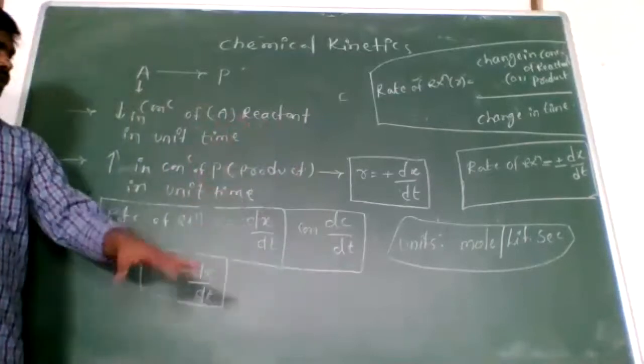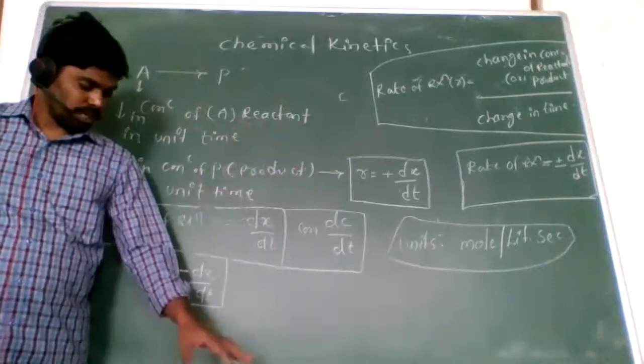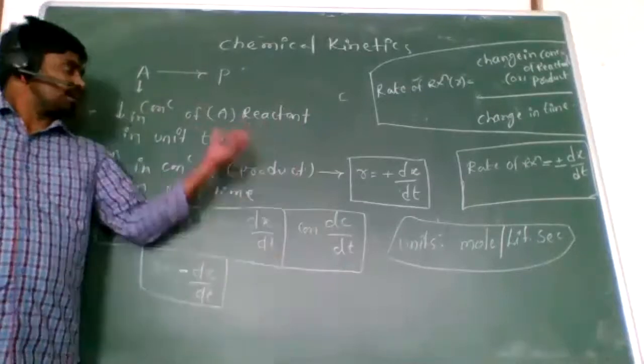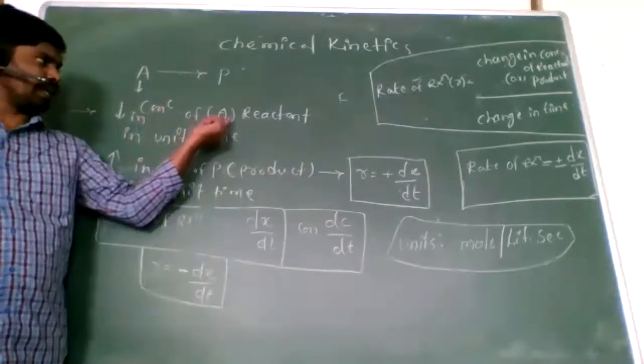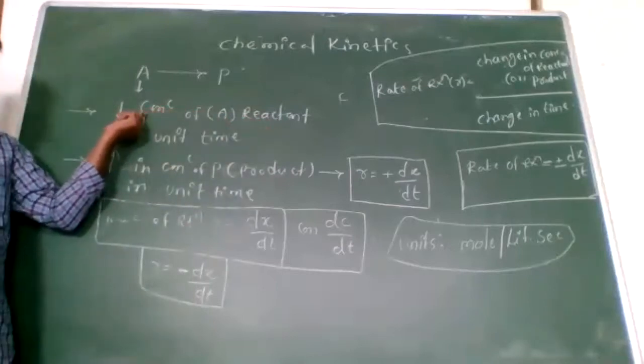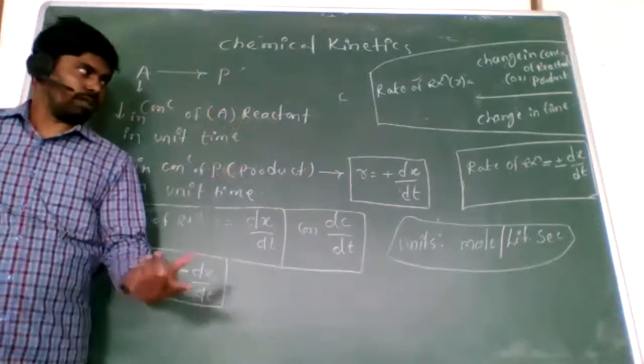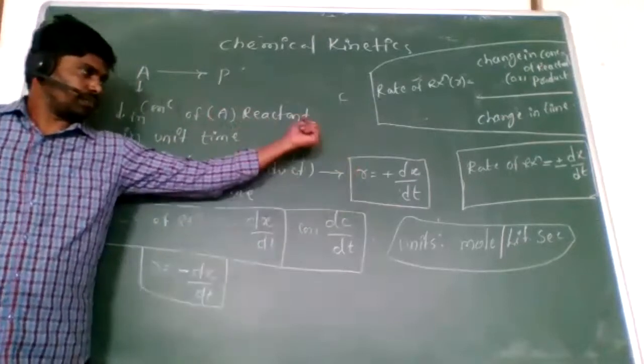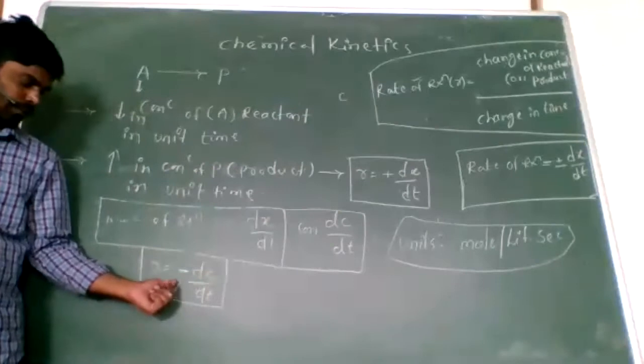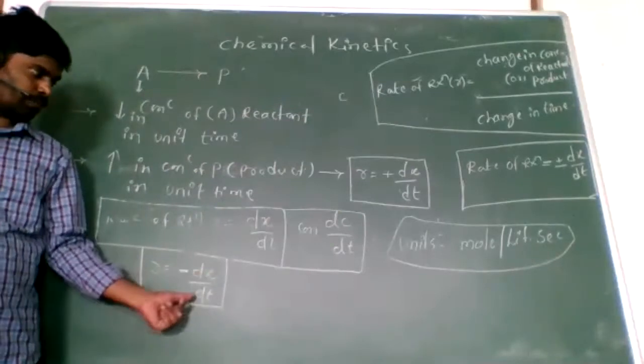So I will go for the first simple definition. The decrease in concentration of reactant in unit time is also called the rate of reaction. Here, R is equal to minus dx by dt.